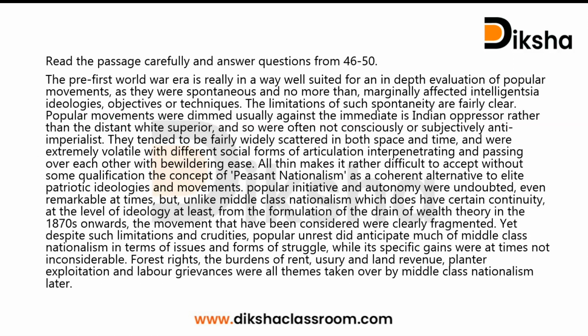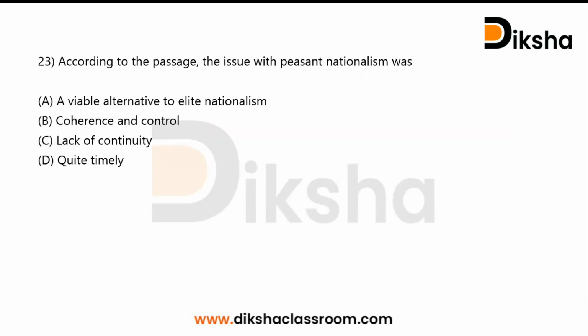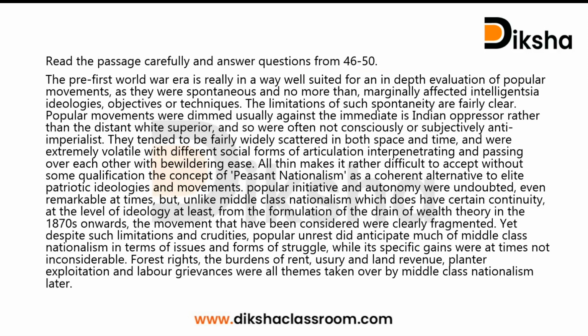Moving on to the next question, question number 23. According to the passage, the issue with peasant nationalism was: a viable alternative to elite nationalism, coherence and control, lack of continuity, quite timely. The key term in this question is peasant nationalism. You have to find the words peasant nationalism in the passage. Here we can see peasant nationalism.